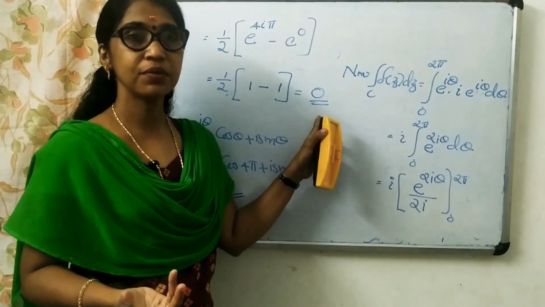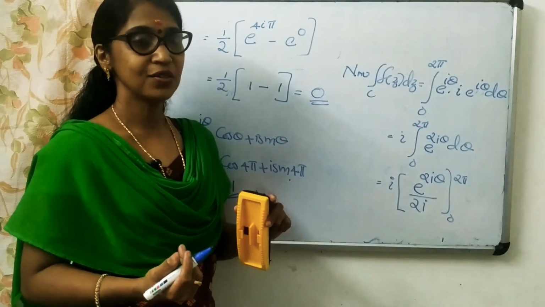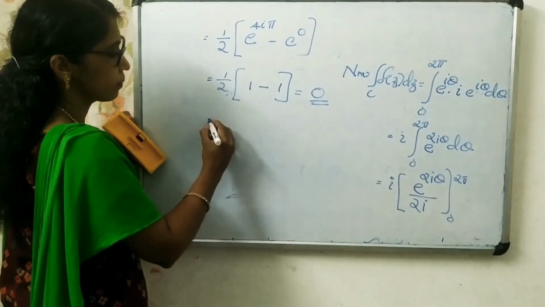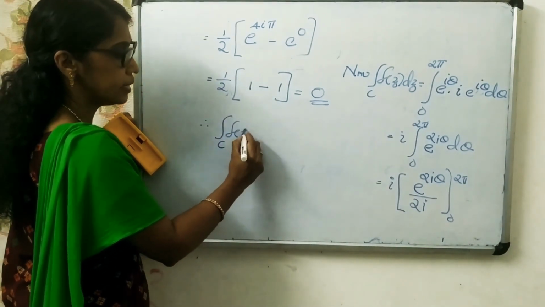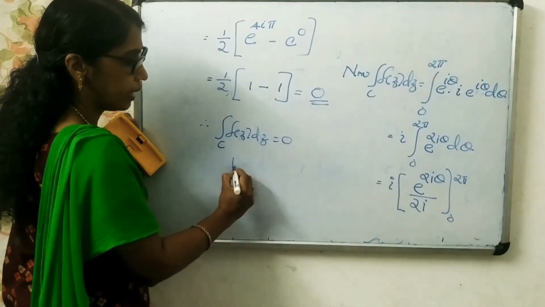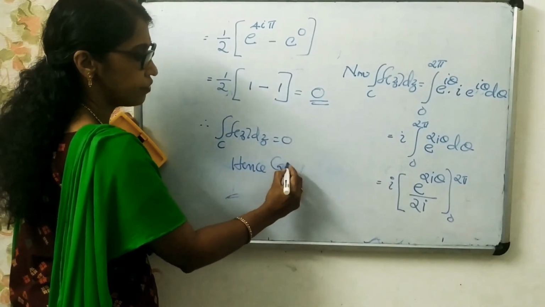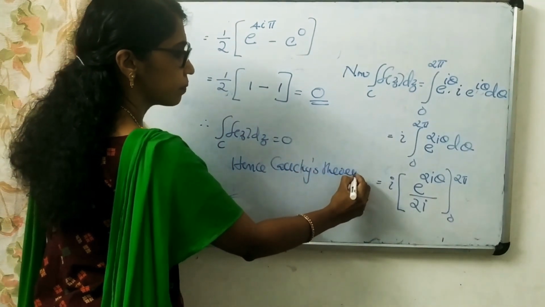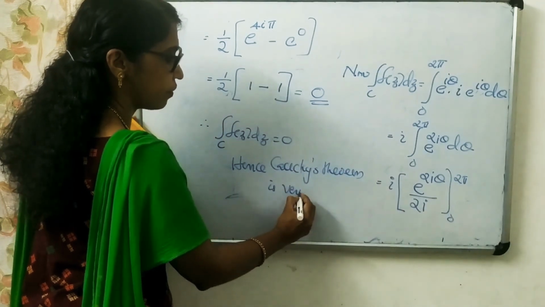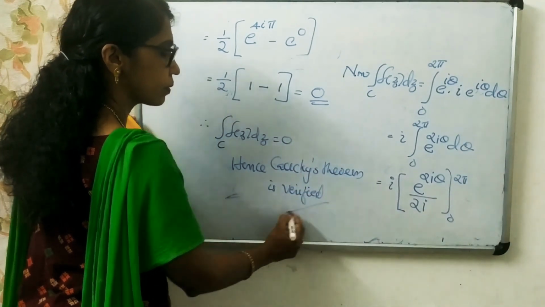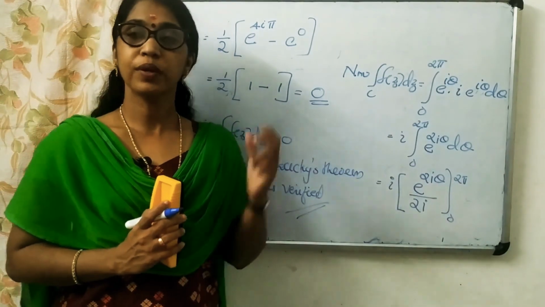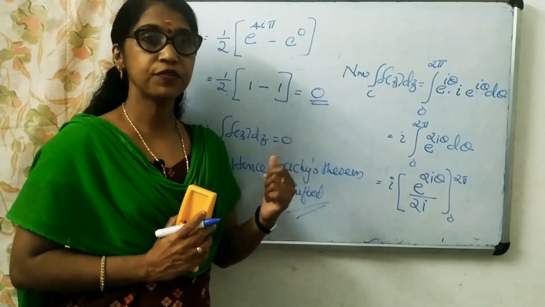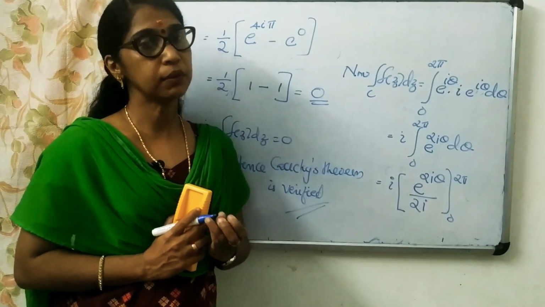That is Cauchy's theorem. So we verified Cauchy's theorem. Hence, integral over C f of z dz is equal to 0. Hence Cauchy's theorem is verified. So, ഇതാണ് വെരിഫിക്കേഷൻ ഓഫ് Cauchy's theorem ചോദിച്ചാൽ നമ്മൾ ചെയ്യേണ്ടത്. ഇൻ്റഗ്രൽ ഓവർ സി എഫ് ഓഫ് ഇസഡ് ഡി ഇസഡ് ഈക്വൽ ടു 0 എന്ന് നമ്മൾ പ്രൂവ് ചെയ്യണം.